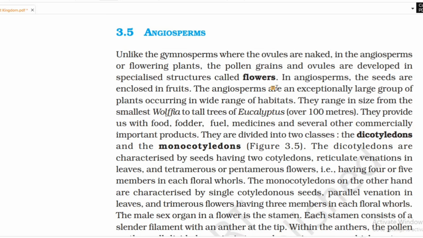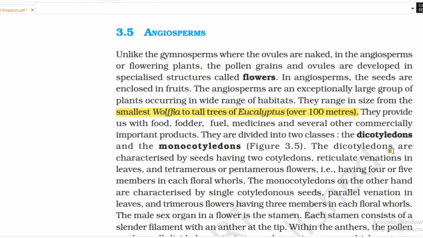The angiosperms are an exceptionally large group of plants occurring in a wide range of habitats. They range in size from the smallest Wolffia to the tallest tree, Eucalyptus, over 100 meters. They provide us food, fodder, fuel, medicines, and several other commercially important products. They are divided into two classes, dicotyledonous and monocotyledonous.